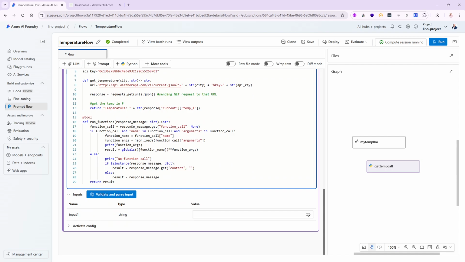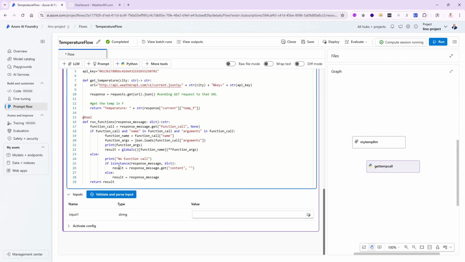It says run_function, response message. It's a dictionary that returns a string. And I'm going to go ahead and see if the function call is empty. If the function call is empty, okay, we're done. We're out of there. No function calls and we're good. But if there is something in there, if "name" in function_call and "arguments" in function_call, then I will be able to assign the function name to it and do a json.loads from all the arguments in that JSON. That's the array I showed you that has maybe 1, 2, or more functions. Alrighty, and then I'm going to go ahead and return the globals for the function name with all the args being passed to it as well.